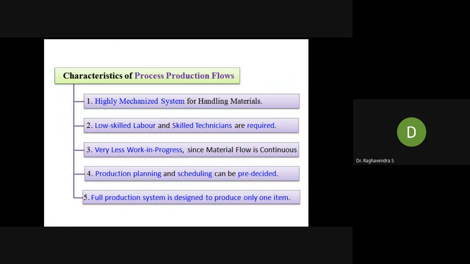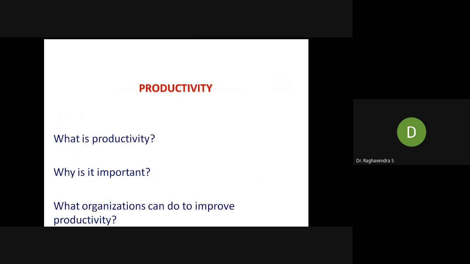So characteristics: highly mechanized system, low skilled labor, because everything is mechanized and you do not require any high skilled labor because everything will be taken care of by the machineries. Very less work in progress. Production planning and scheduling can be pre-decided. Of course, if you want detailed scheduling, it keeps on going. The full production system is designed to produce only one item. As I told, it is meant for only one single item.